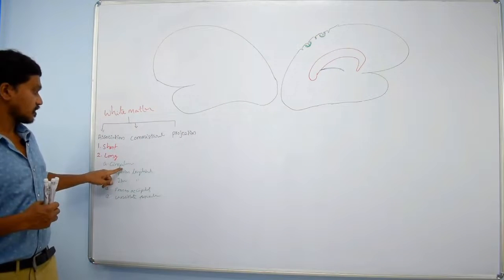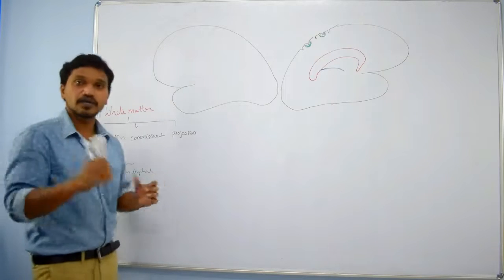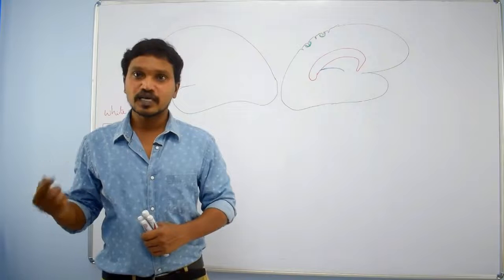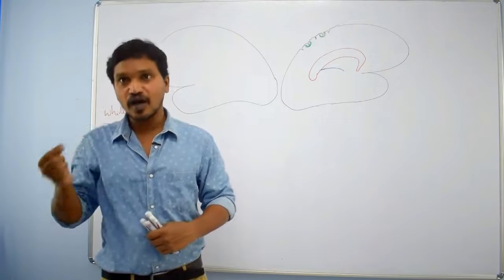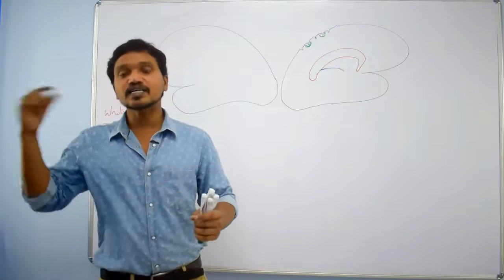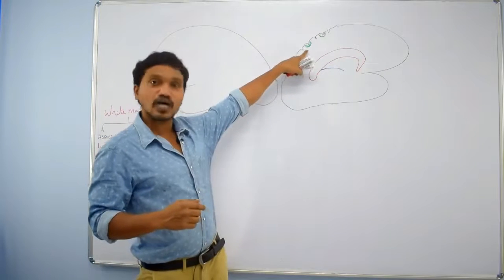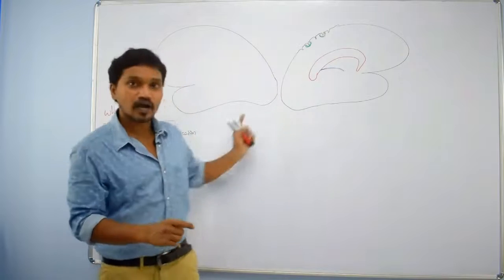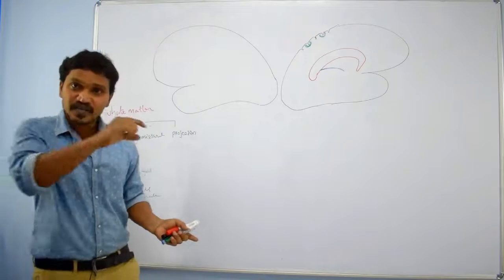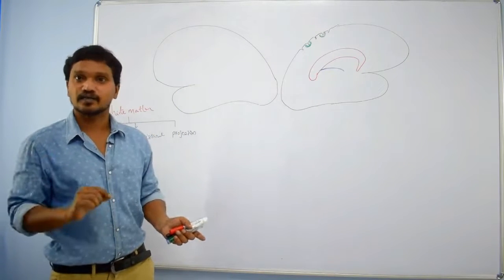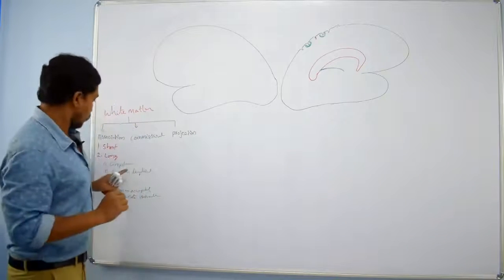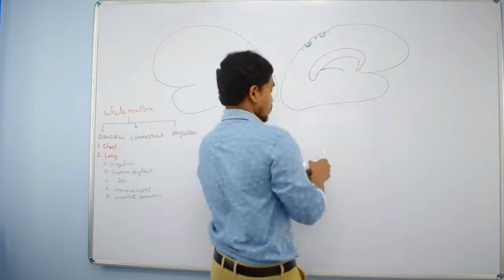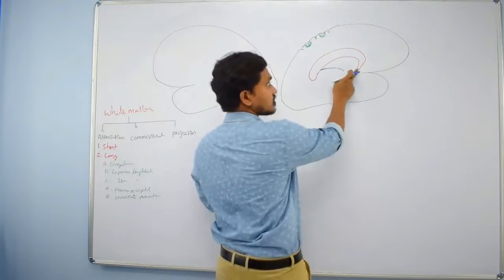First, if you take cingulum, I already told you long association fibers are lengthy fibers. They connect distant gyri. If you observe short association fibers, they are connecting the adjacent gyri. Long association fibers connect distant gyri, right? So first, if you take cingulum, here what is this?